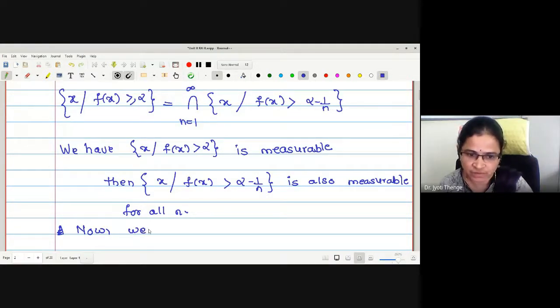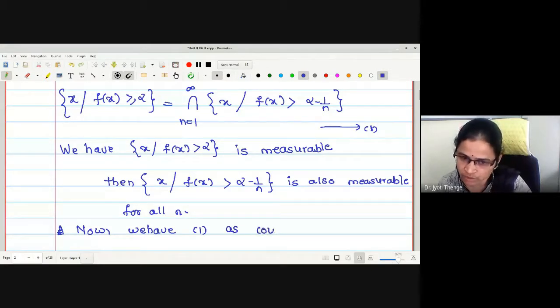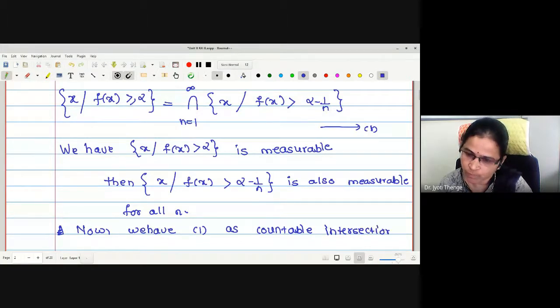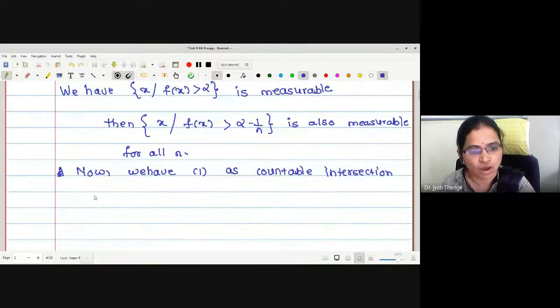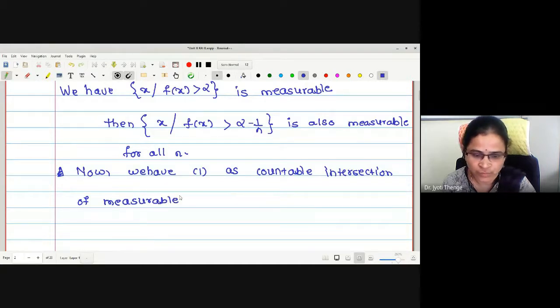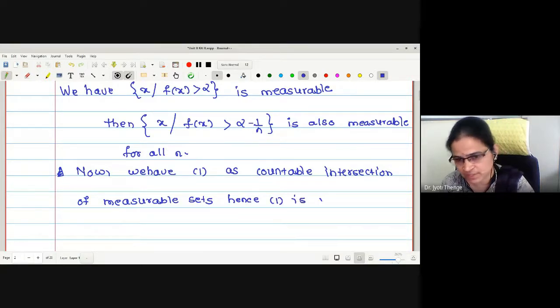Now we have, here I'll call it as 1 say. We have 1 as a countable intersection of measurable sets. Hence, 1 is measurable.